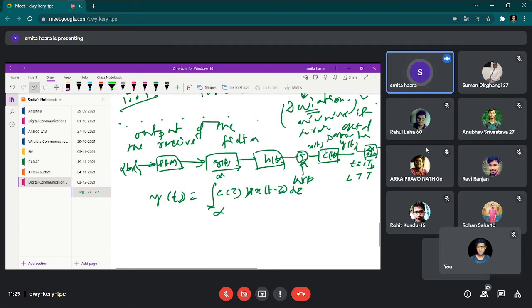Can we write this or not? Yes, ma'am. As this is an LTI system, a linear time invariant system, you know that before t equals 0, there is nothing. The system is causal. So in what we are writing, we take an intermediate time variable: t is replaced by tau, c of tau, x of t minus tau, d tau. Can I write this? We can write this for any LTI system.